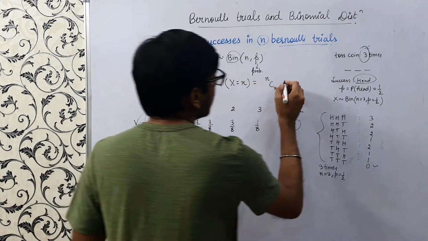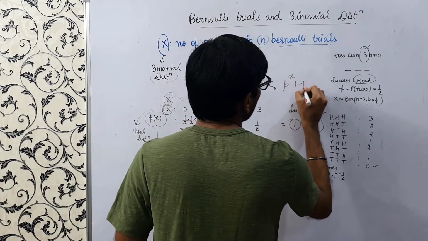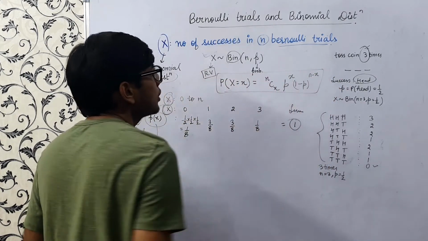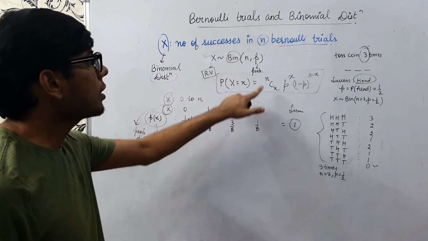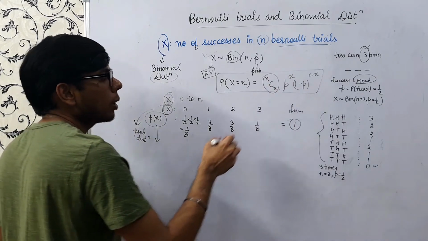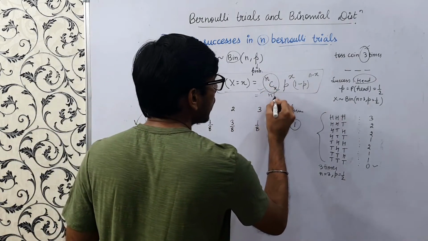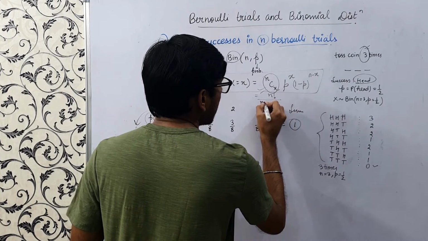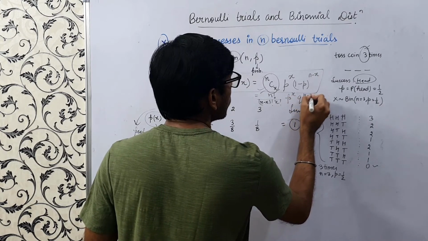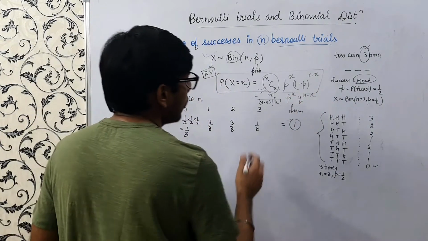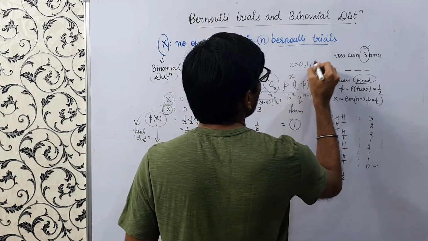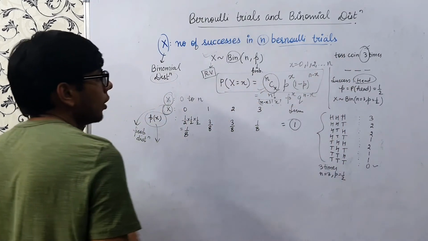the formula is this. So we'll understand this formula. So what does this say? Probability of x equals n choose x, p to the power x, where n choose x is the combination, like the permutation and combination we learned. This is nothing but n factorial upon x factorial into n minus x factorial, times p to the power x, times 1 minus p, which is q, to the power n minus x, right? Where x goes from 0, 1, 2 till n, right?